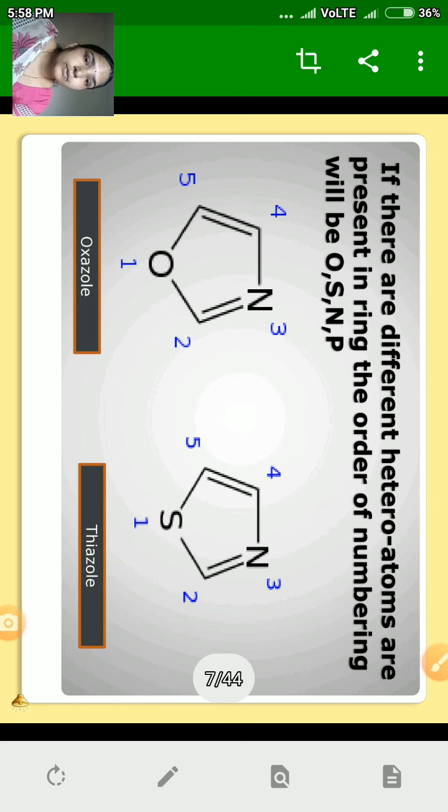Hence, number 1 is given to oxygen, and then nitrogen. In the case of thiazole, sulfur and nitrogen are present, hence preference is given to sulfur. Number 1 is given to sulfur, then second is carbon and then the third number is given to nitrogen.